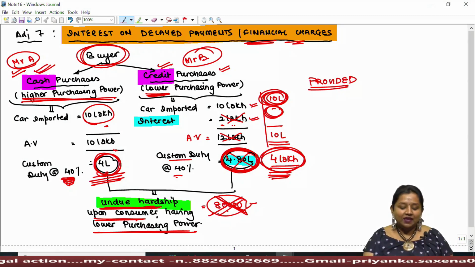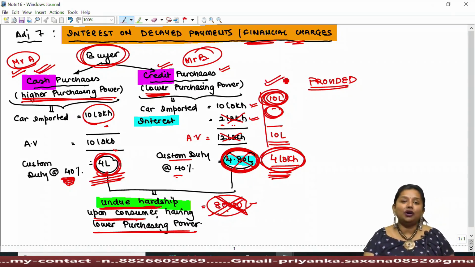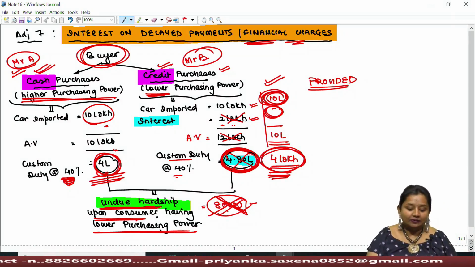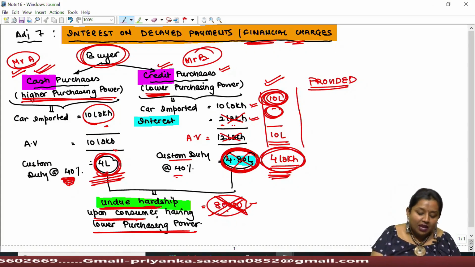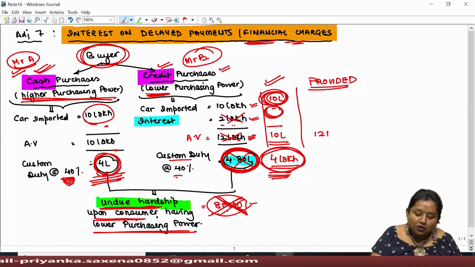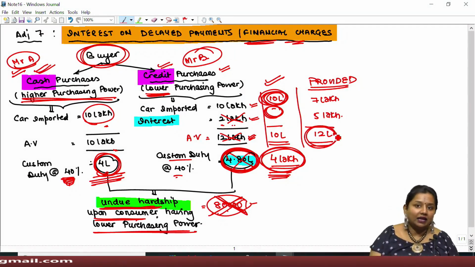For example, if the government has allowed the importer not to add interest in its assessable value, then the importer might conduct a manipulation in such a way. The importer may ask the exporter that in any case I have to pay you rupees 12 lakh, so can you make an arrangement in the invoice by reducing the price of goods to 7 lakh and increasing the amount of interest to 5 lakh? So in any case I have to pay you 12 lakh, that I'll be paying you.